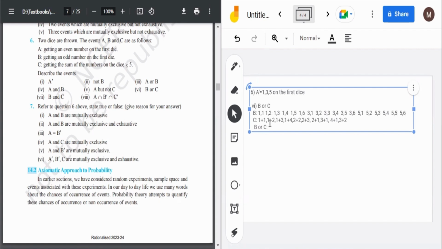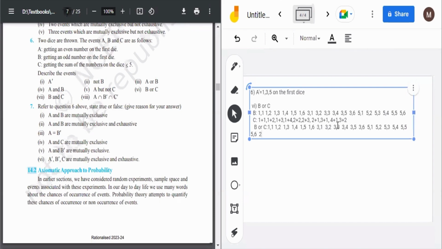Okay. And now what we have to do is take numbers from both B and C. So for B or C, firstly let me copy all the B elements because these are more than C. Now let's see if there is any element which is there in C but not in B. So 1,1 is there, 1,2 is there, 1,3 is there, 1,4 is also there, 2,2 is not there.